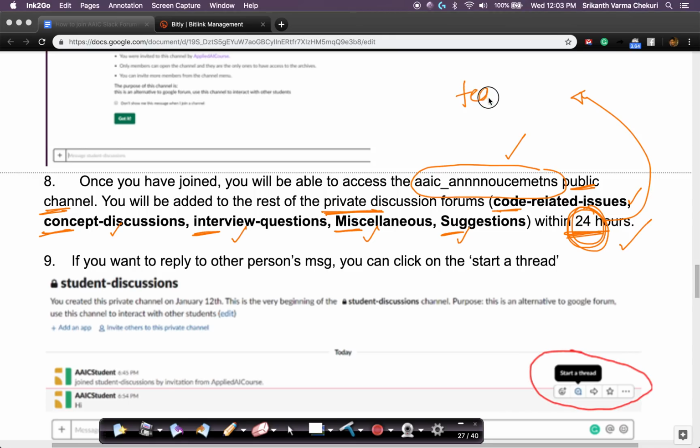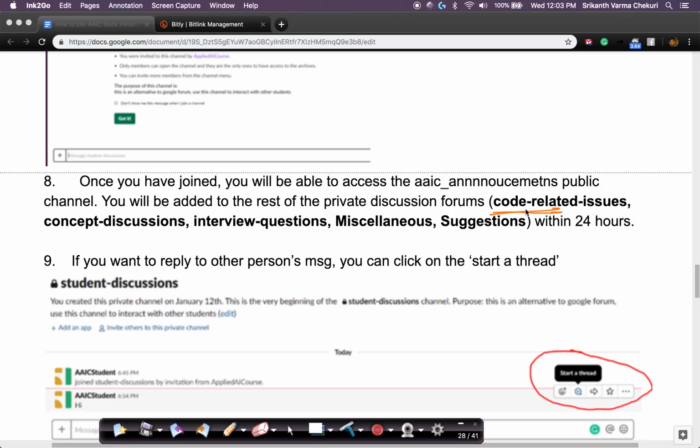Please email us at team@appliedaicourse.com, the standard email that most of you know. If there is any problem, just inform us of the email address that you have registered, and mention that you have not been added even though it's been 24 hours since you joined this group. These discussion channels like code-related issues, concept discussions, interview questions, miscellaneous, and suggestions are limited to our registered students only, right?